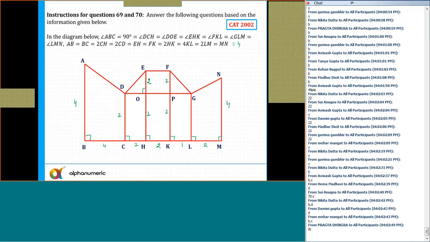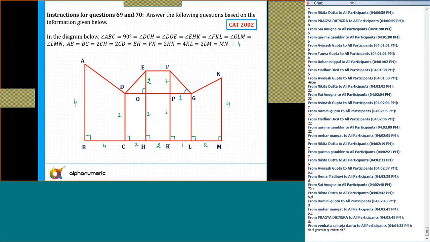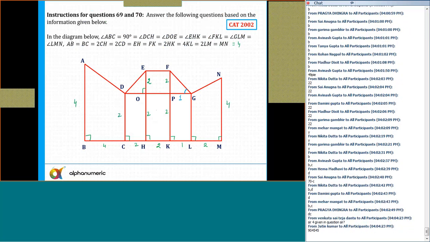The first question: the magnitude of angle FGO. So I'm talking about FGO, this one. So I can say this is 2 and this is equal to 1. Okay, this is 2 and this is equal to 1. So can you tell me what is the magnitude of this angle? Anyone?